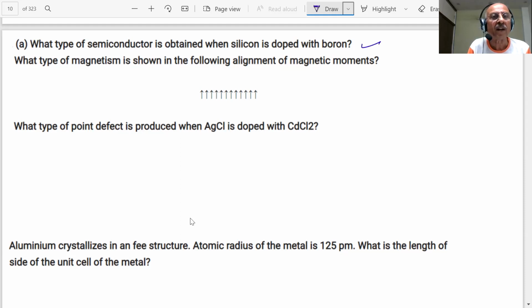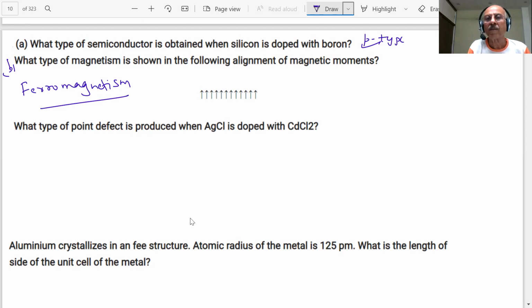What type of magnetism is shown in the following alignment of magnetic moments? It is ferromagnetism, students.